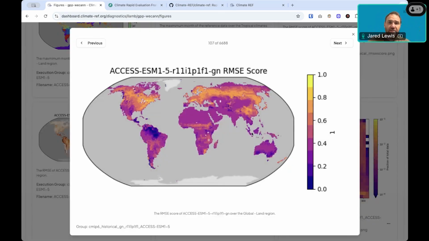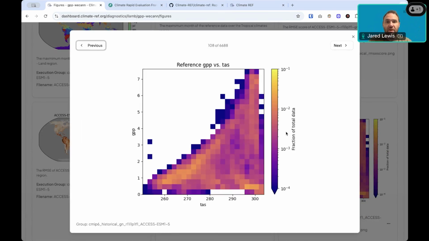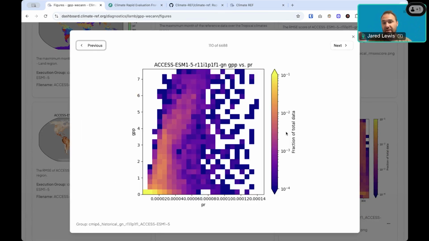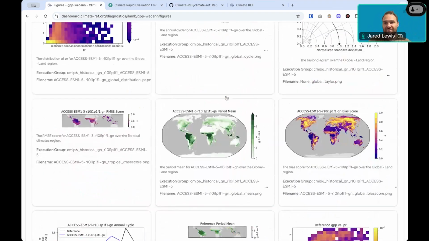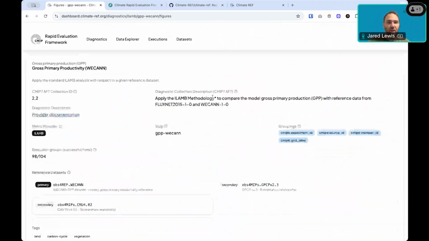So we can click on each of these figures, and we can flip through them to have a look at them. Again, we're going to have some features here to be able to filter this table so there's not 10,000 figures at once.